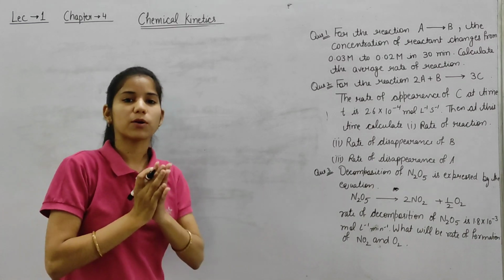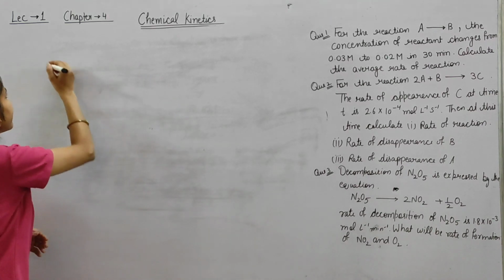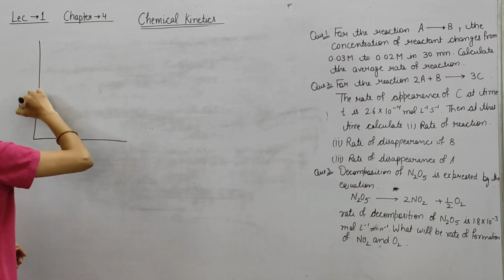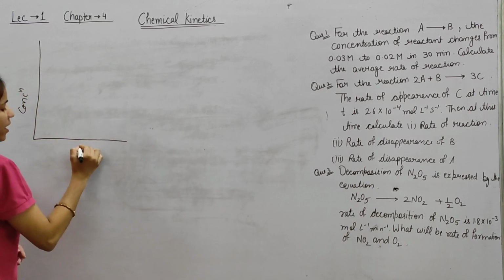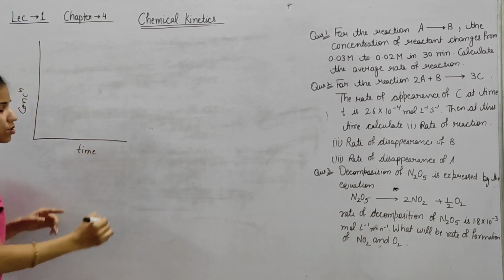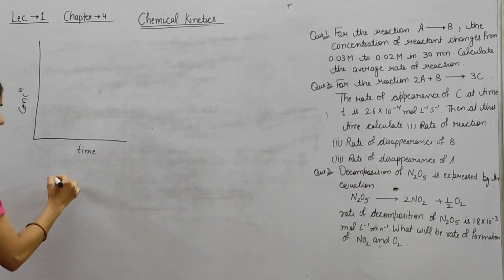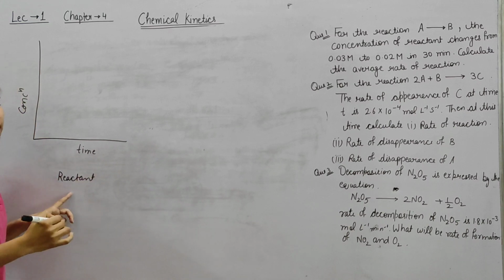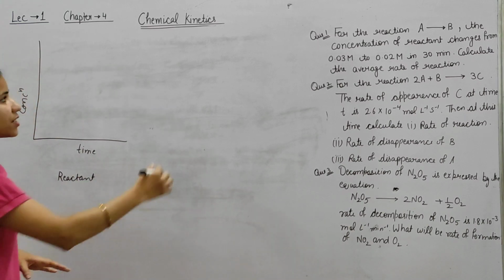So now we are talking about the graph. So graph in between concentration and time. So this is the graph of reactant. Reactant means we are taking here concentration of reactant.